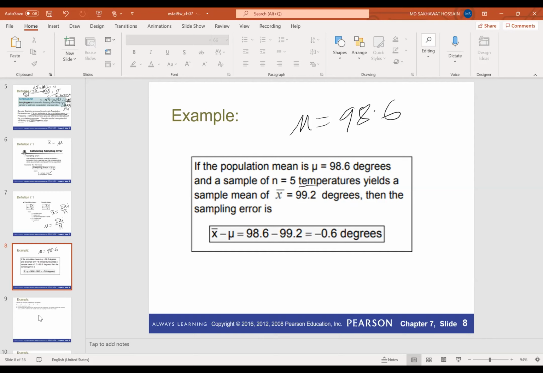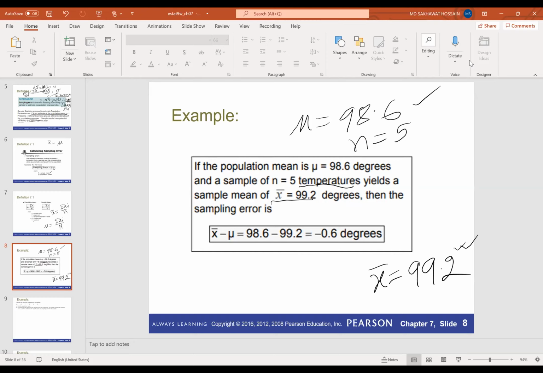The variable is temperature, and the population mean is 98.6 degrees, and the sample size is 5. The sample mean x bar is 99.2. So we have a population mean of 98.6 and a sample mean of 99.2.